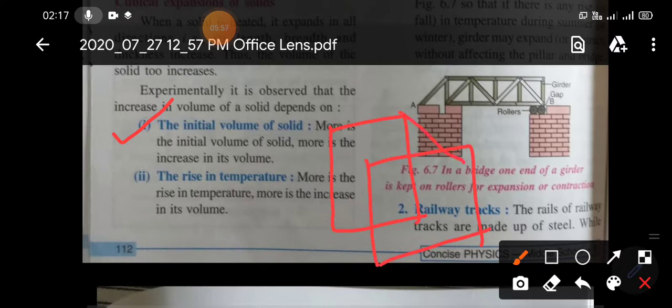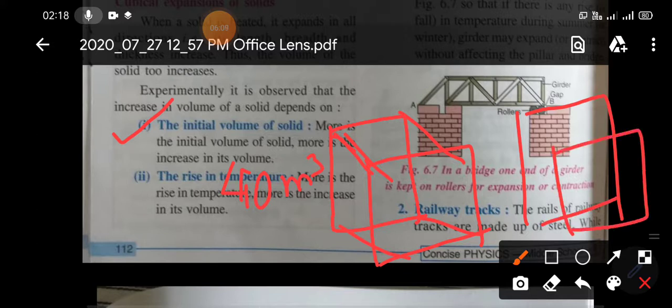Suppose you have two cubes. Suppose volume of the first cube is 40 meter cube, and volume of second cube is 100 meter cube. Which one has higher volume? Obviously cube A, because it has volume of 100 meter cube.